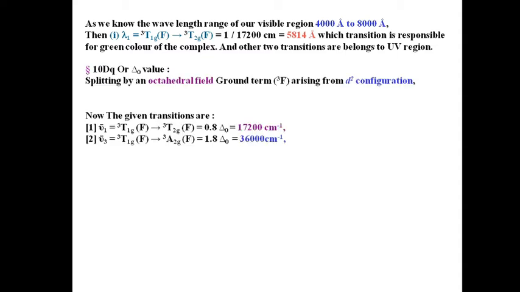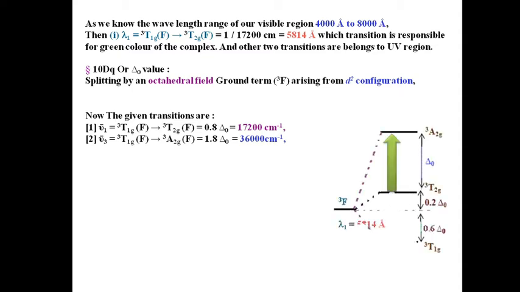Now finally we have to calculate the 10Dq value. For this purpose, draw the splitting pattern of the ³F term as shown on the right side of the slide, and the energy arrangement of the terms is like this. From ³T1g to ³A2g is 1.8 Δo, and from ³T1g to ³T2g is 0.8 Δo.